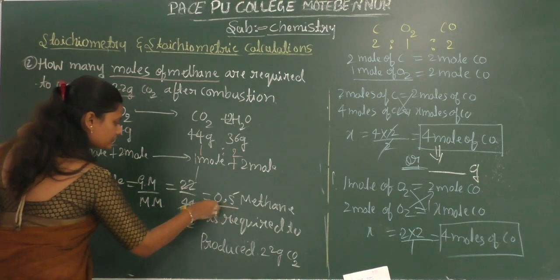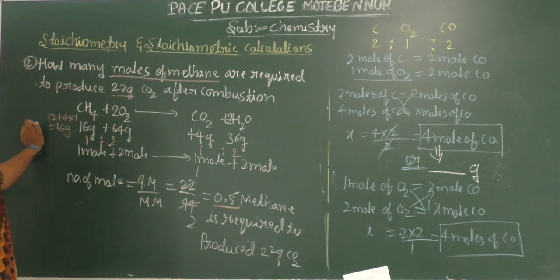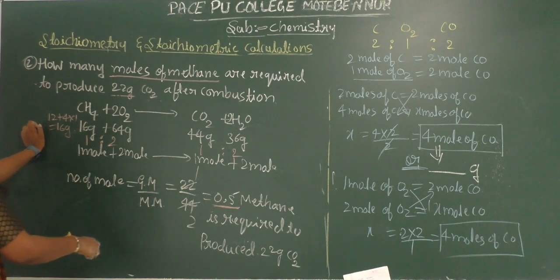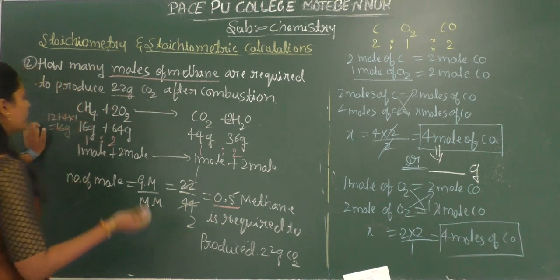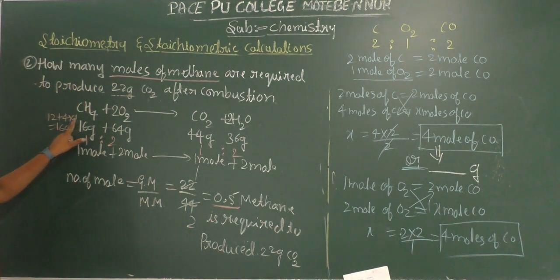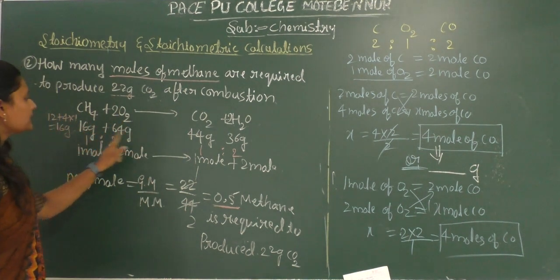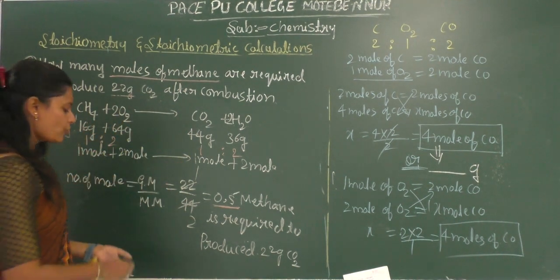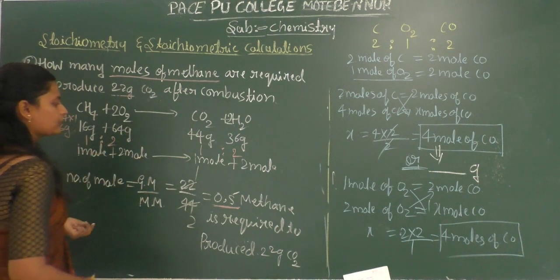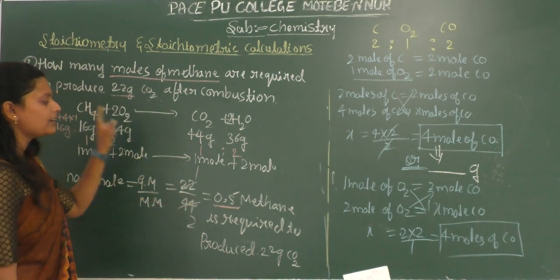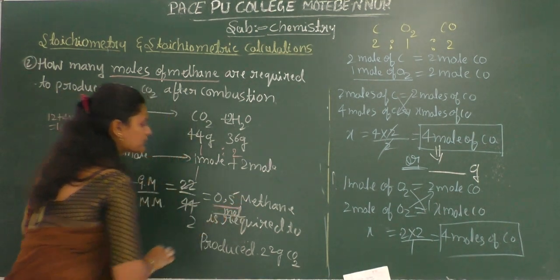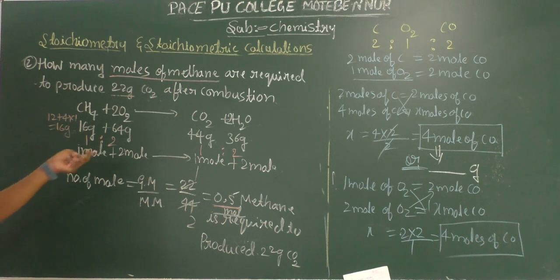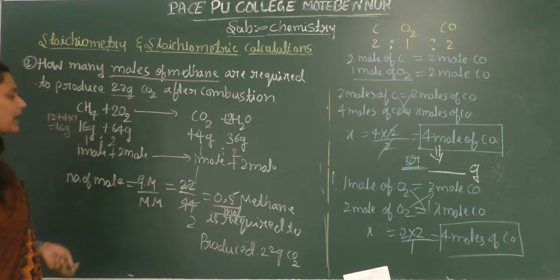So 0.5 moles of carbon dioxide is going to form in this reaction. So 0.5 moles of carbon dioxide will be formed by 0.5 moles of methane, because methane and carbon dioxide are in the ratio 1:1. Since they are in the 1:1 ratio, we require 0.5 moles. So this is the number of moles of methane needed to produce 22 grams of carbon dioxide.